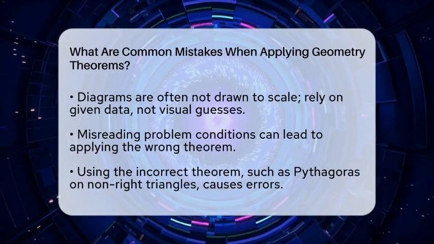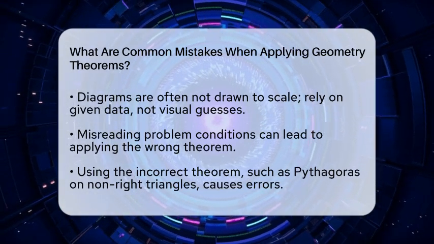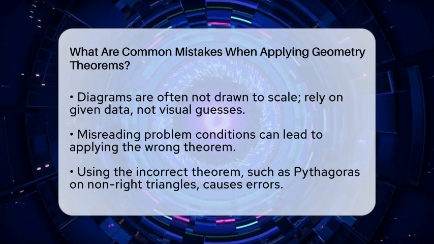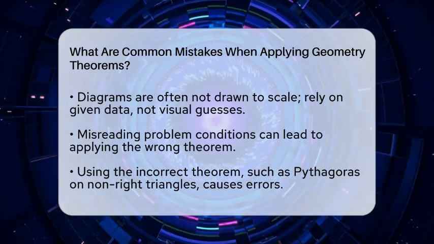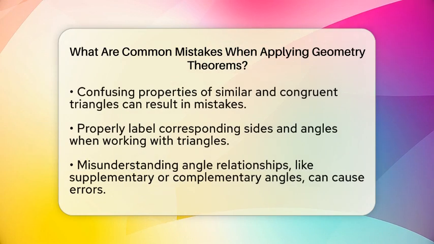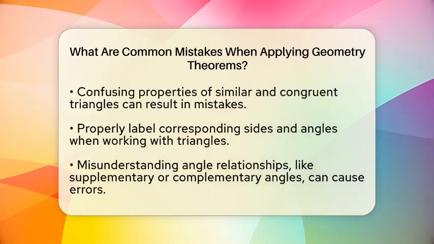Another common error is misreading or misunderstanding the problem's conditions. For example, applying a theorem meant for right triangles when the triangle isn't right-angled can lead to incorrect results. Carefully read all the information and check what shapes and angles are involved before choosing which theorem to use.